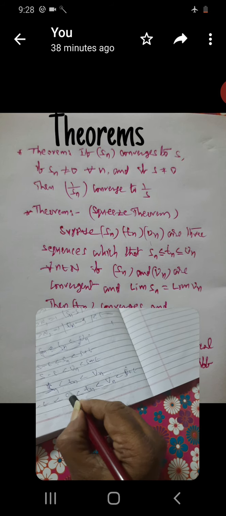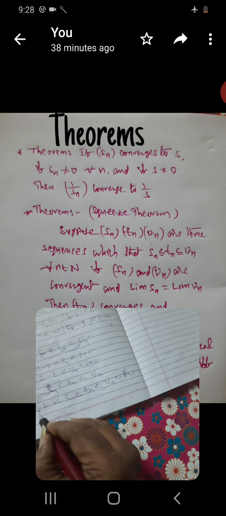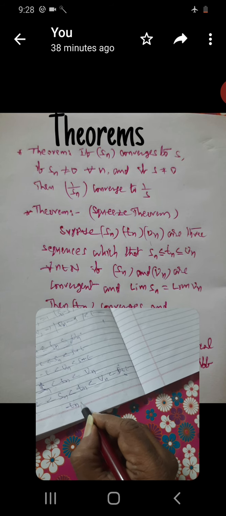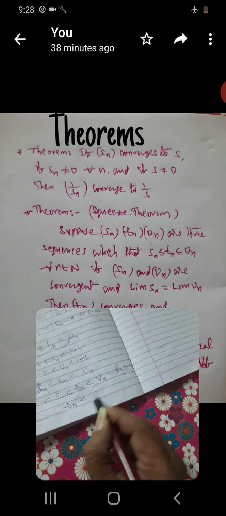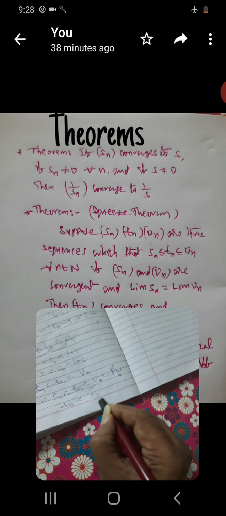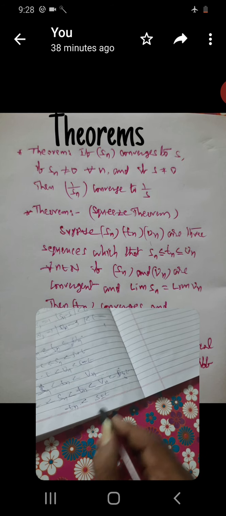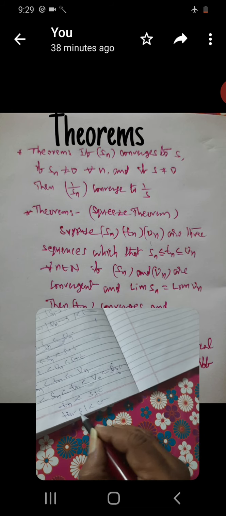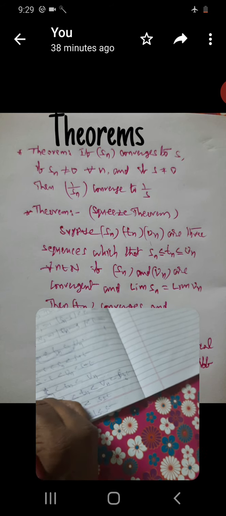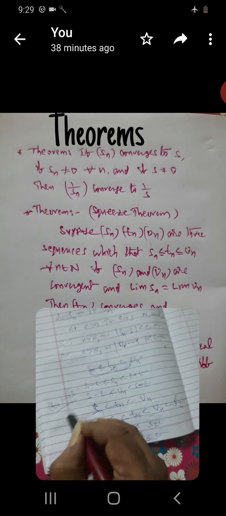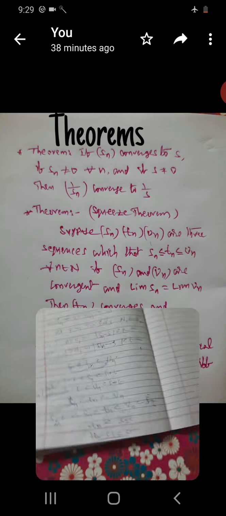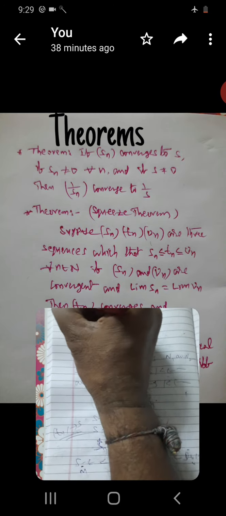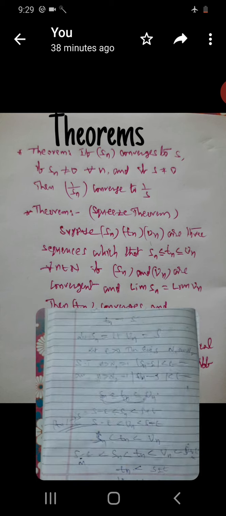Now Tn lies between S minus epsilon and S plus epsilon. So Tn is less than S plus epsilon, that is, mod Tn minus S is less than epsilon. This means Tn is convergent to S. This is the proof of the squeeze theorem. This is given under 6 or 12 marks; previously it was given.